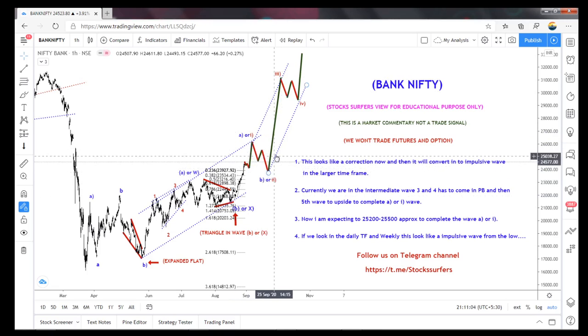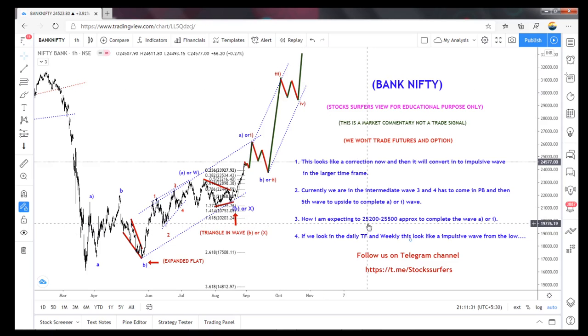These are correction marks, and these are impulsive marks, but this may vary. I'm expecting just three structures, which means it could be like this also. It could be a triangle, which is a correction structure, and an irregular flat is also a correction structure. So for identifying the correction, these are the three ways I am drawing. It's all for approximate levels.